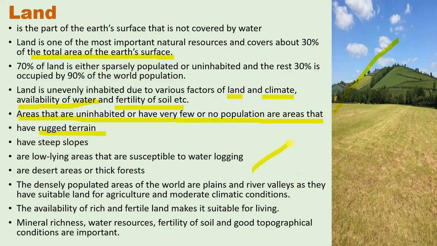Suppose here I'm drawing. This is a moderate slope, and if a slope like this is there, that is a steep slope. Such lands have very sparse population.